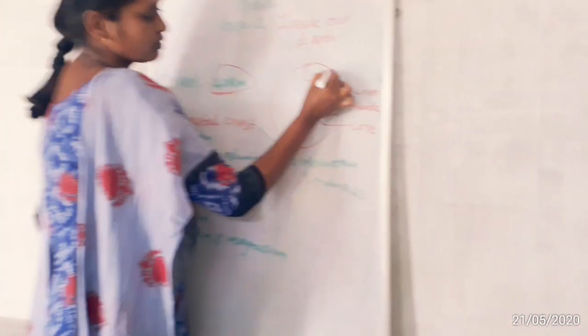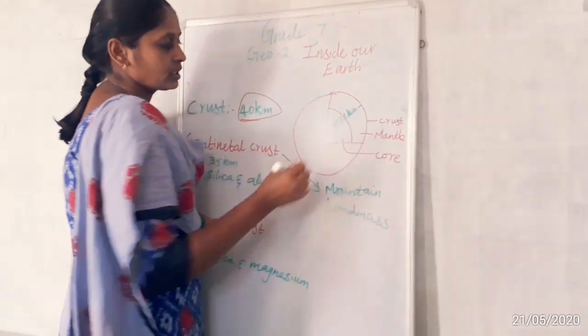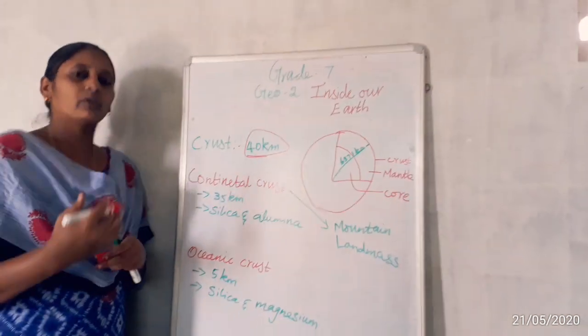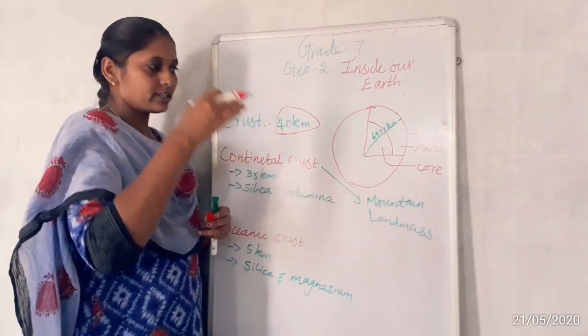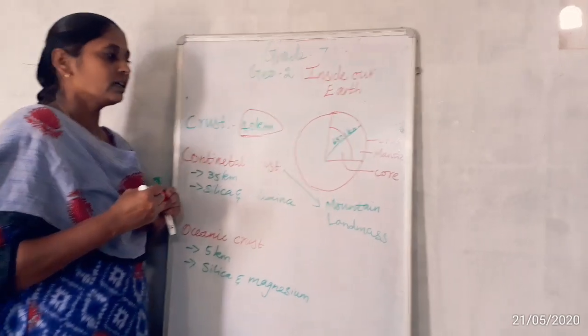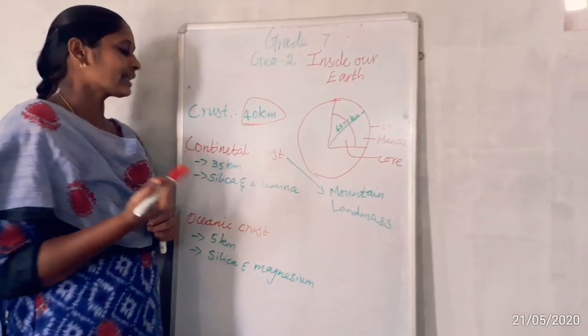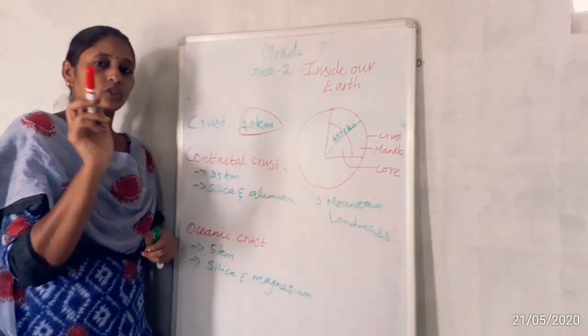Which one is called the depth? This part. The region before reaching the mantle, from the top of the crust to the top of the mantle, the area between these two is called the depth of the crust. The depth of the crust is 40 km according to our book.